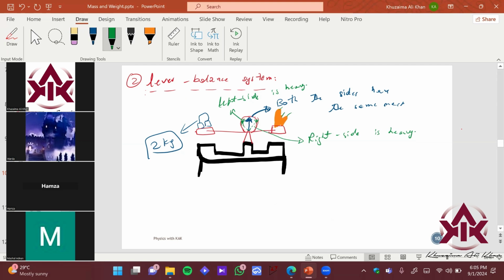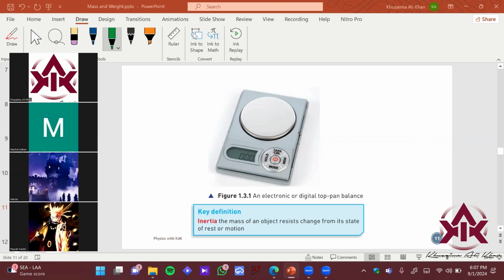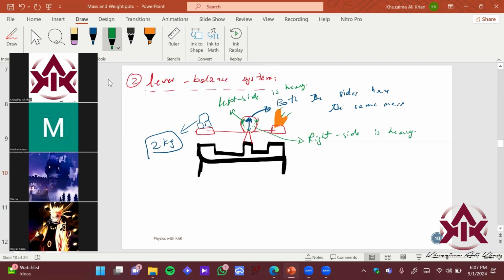So we are doing a new chapter, Hamza, that is mass and weight. We are just learning how to measure the mass. Okay, perfect, let's begin. Hamza was asking a question: what is the name of the last method? The name of the last method is the lever balance system, right? Hamza, is that clear?